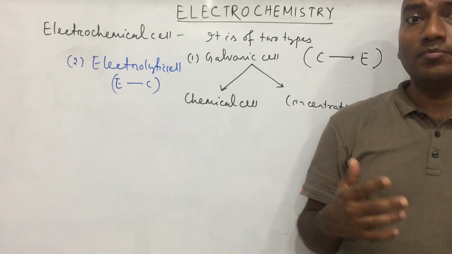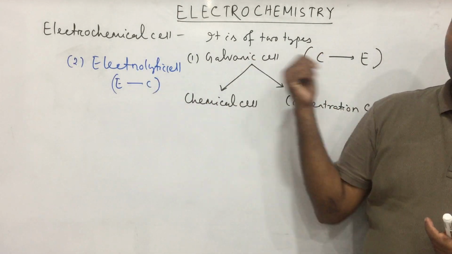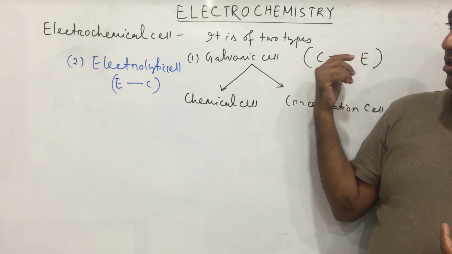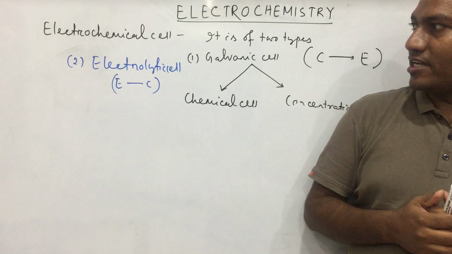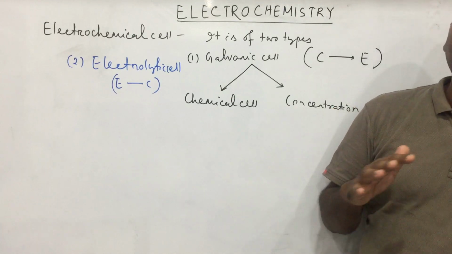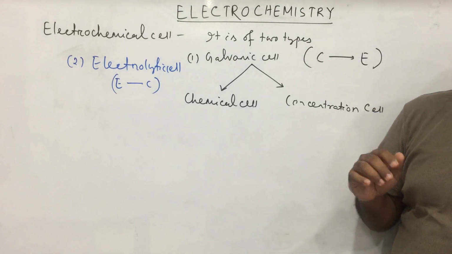But if you take the example of a mobile battery, it converts chemical to electrical, and when recharging it converts electrical to chemical energy again. That's why in our day-to-day life we use different types of cells, and these cells are known as electrochemical cells.